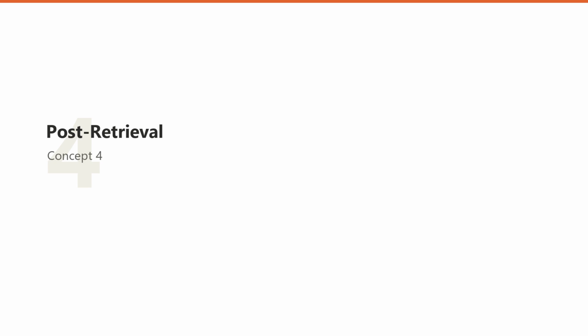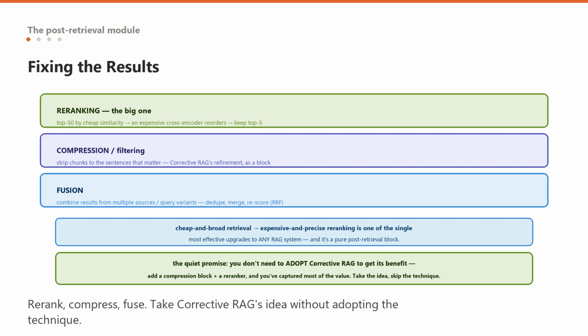Number 4. Fixing what came back. Post-retrieval modules operate on what the retriever returned before it reaches the generator, and they are some of the highest value, lowest glamour blocks in the whole framework. Re-ranking is the big one. Your retriever returns, say, the top 50 candidates by vector similarity, which is fast but crude, and a re-ranker, a more expensive, more accurate cross-encoder model, reorders those 50 by true relevance to the question and keeps the top 5.